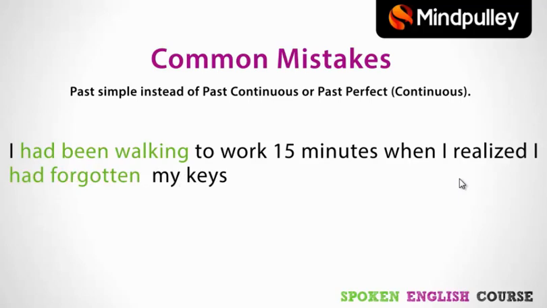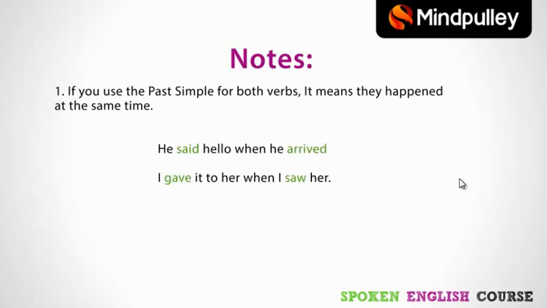Right then, just a couple of notes on some situations where you might see the past simple tense used twice in the same sentence. If you use the past simple for both verbs in the sentence, it means that the two actions happen at the same time. Have a look at these examples. He said hello when he arrived. The two actions happened at the same time. I gave it to her when I saw her.